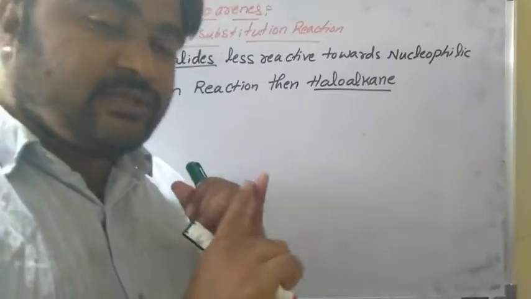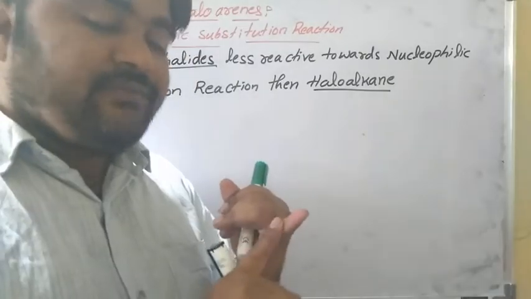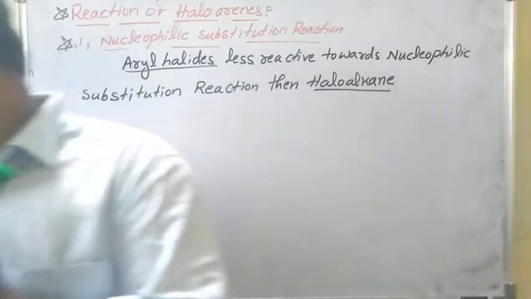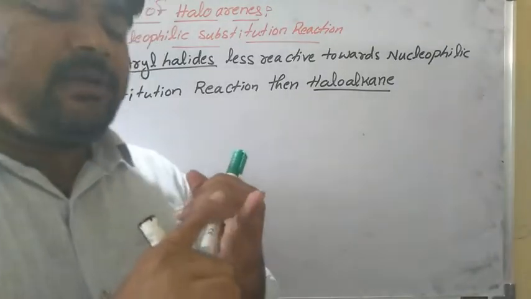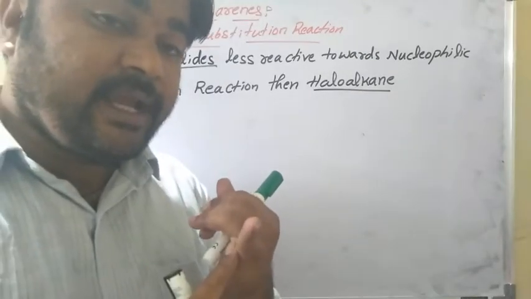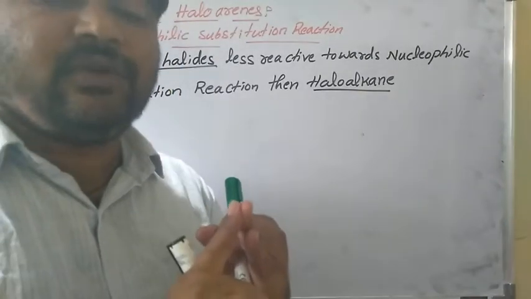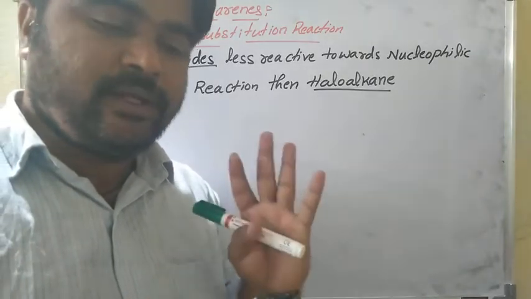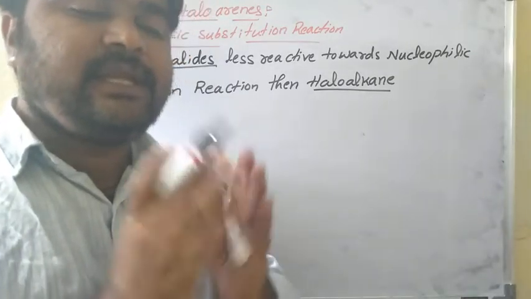Four reasons. One is resonance effect. Second one is the difference in hybridization of carbon atom and the carbon-halogen bond. And third one is instability of phenyl cation. Fourth one is repulsion. These four reasons are very important. It is compulsory, one question like this.